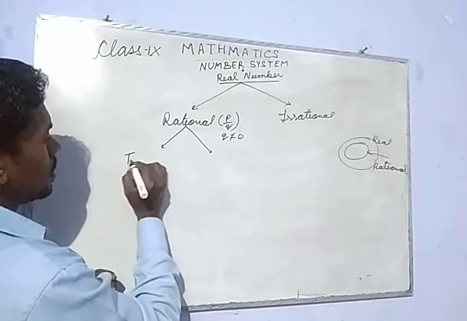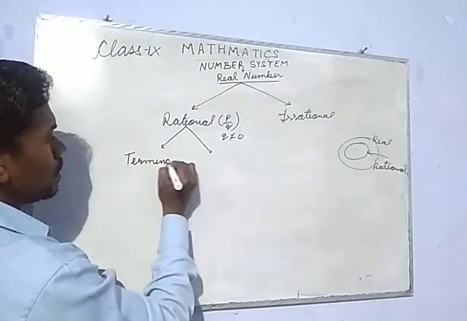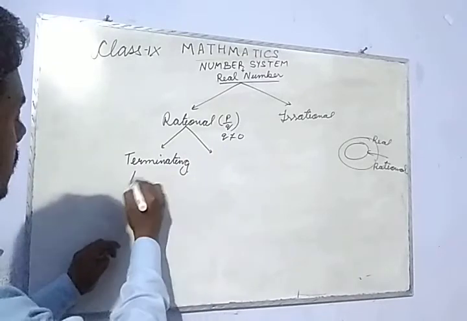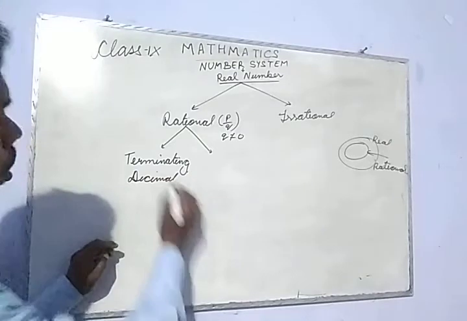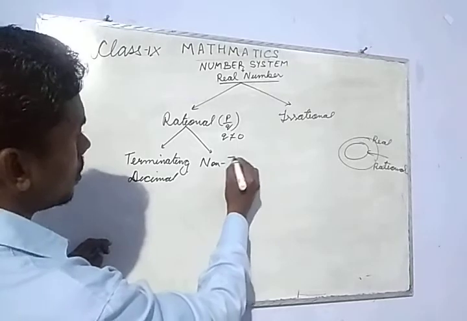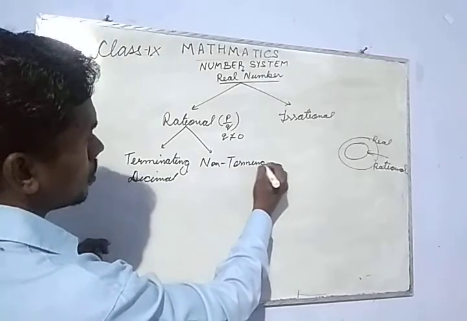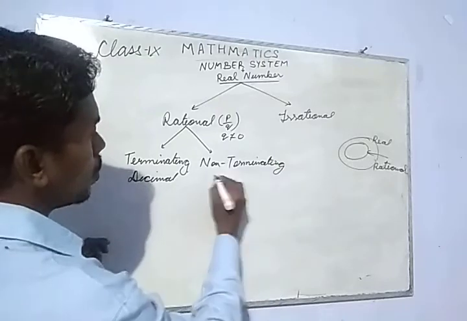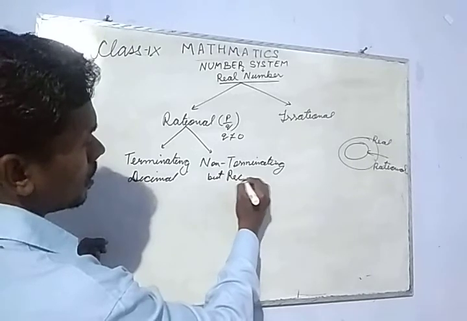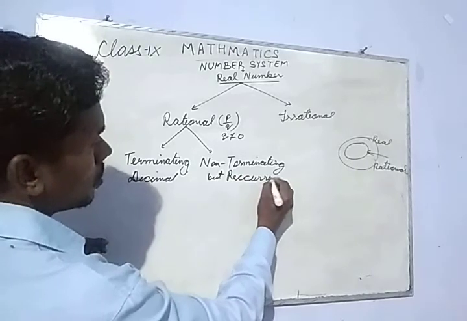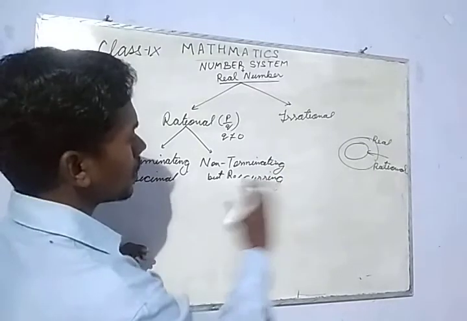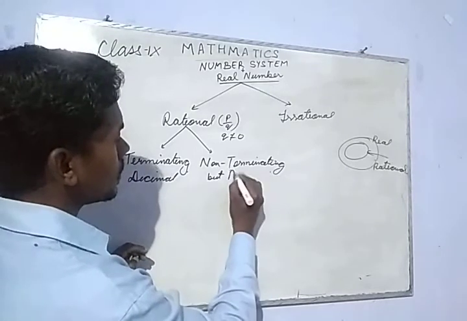Either it is a terminating decimal, or it is non-terminating but recurring. Or recurring, if you don't understand, I can say repeating.